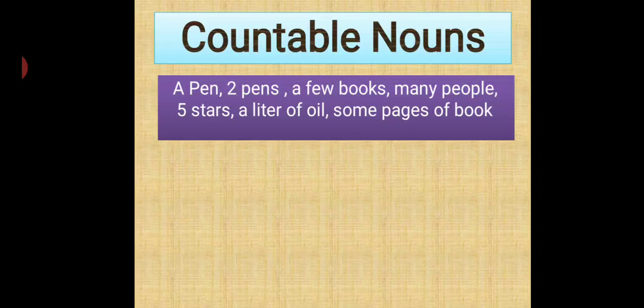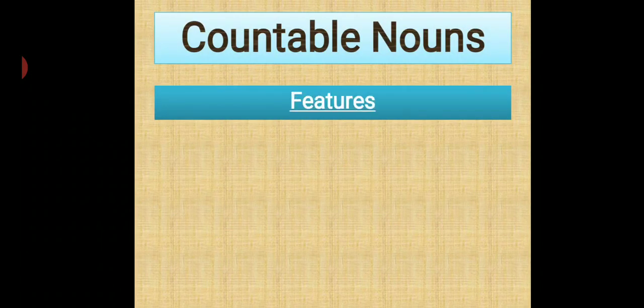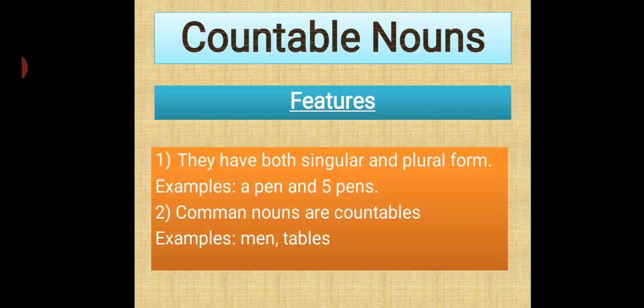Okay, so here comes the definition of the countable nouns. That is, anything that can be counted is known as countables or countable noun. Now, coming towards the features of countable nouns. They have both singular and plural form. For example, a pen and 5 pens. So, it can be used as singular or plural.